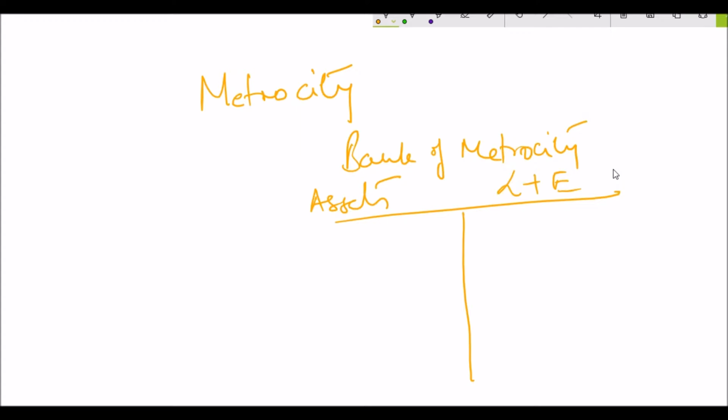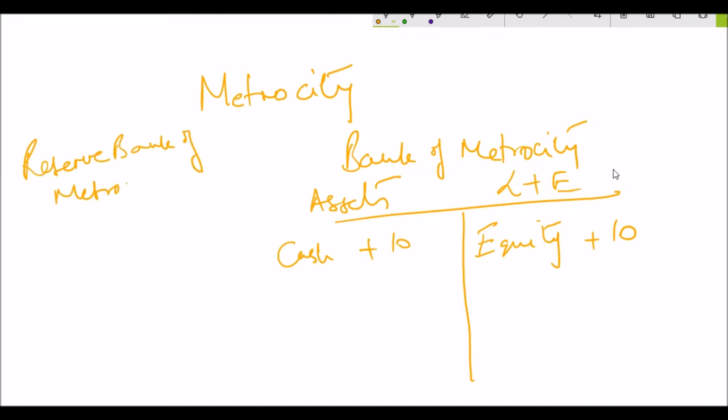market. In order to open a bank, we decide to raise 10 million in capital. By raising 10 million in capital, our balance sheet would look like this. So we have cash on the asset side, which is 10 million. And in our liabilities and equity, we have equity as 10 million. As we know, assets is what is owed to the bank, and liabilities and equity is what the bank owes to its stakeholders.